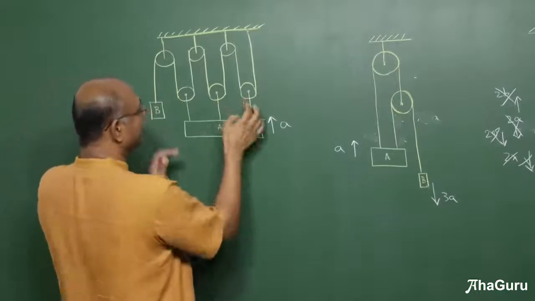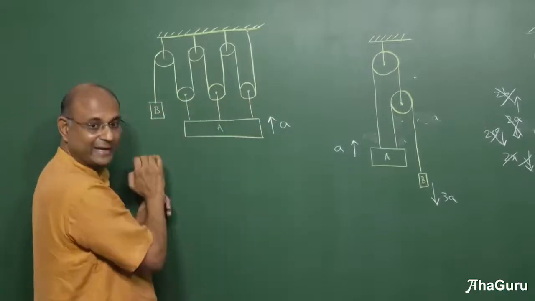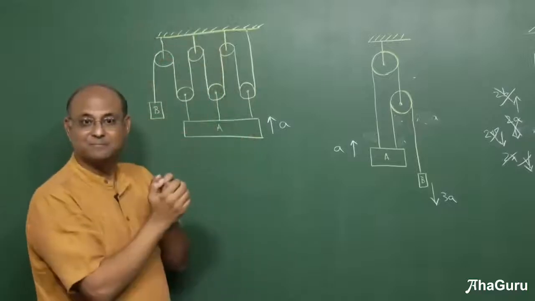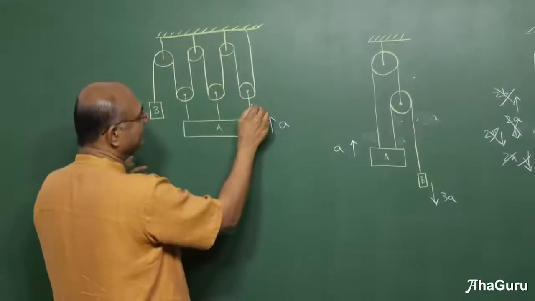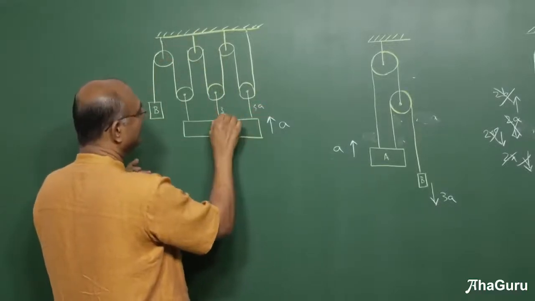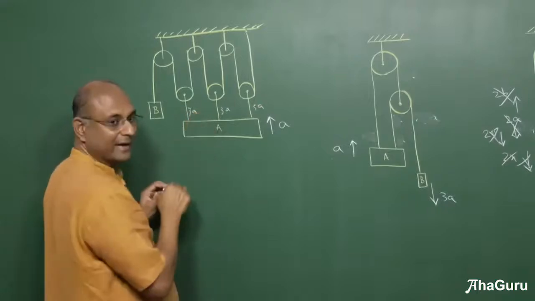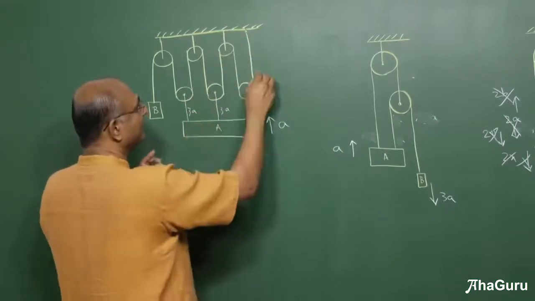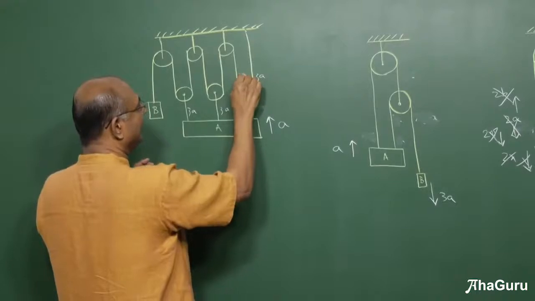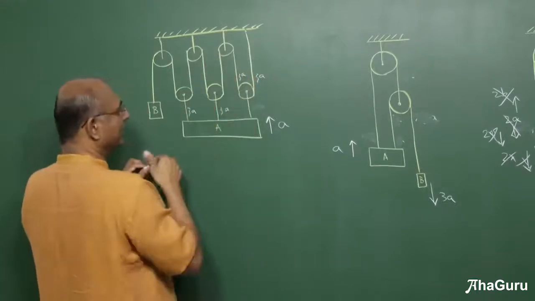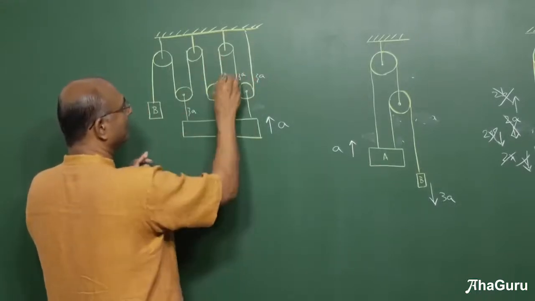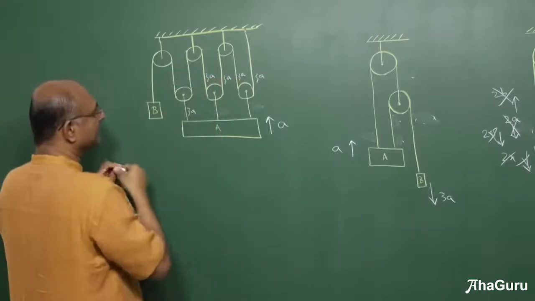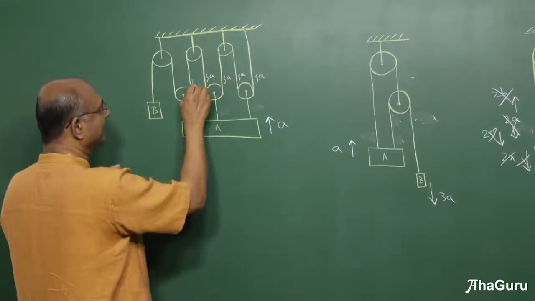Now once I lift this up by A, I'm going to get a slack of A. It's a good idea to grab all the pulleys and lift all of them up. You can also say this A, I have to get rid of this A, and this A. I can do it step by step. I can say let's get rid of this A. Pull this pulley up, you will get an A and an A. Pull this pulley up, this goes away, you will get an A and an A. Get rid of this slack by pulling the pulley up, you will get A.